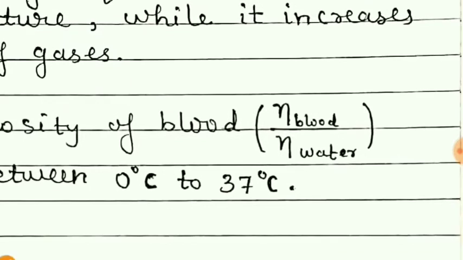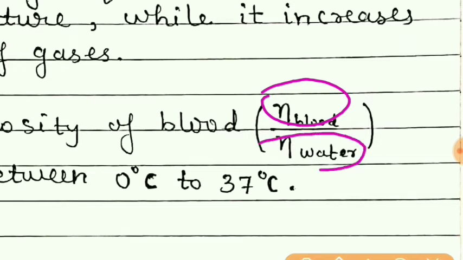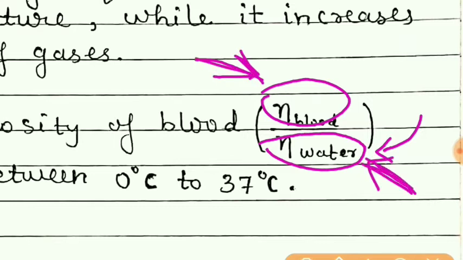Now students, relative viscosity means viscosity of blood upon viscosity of water. Whenever there is a relative viscosity, always the viscosity of a fluid is compared with the viscosity of water.